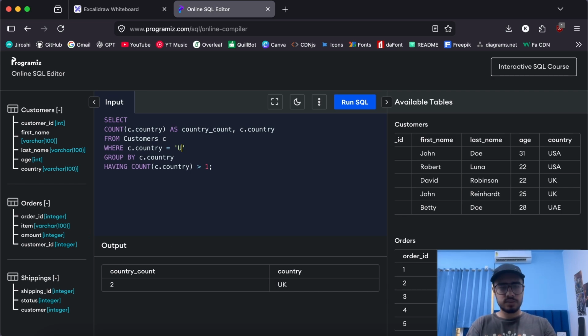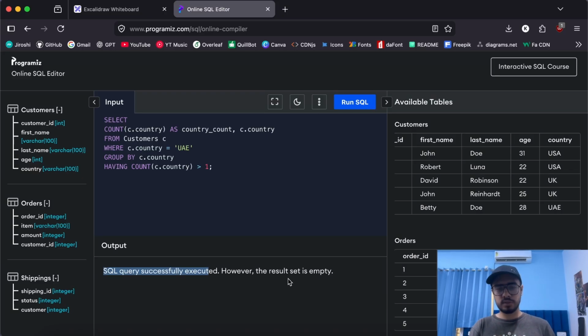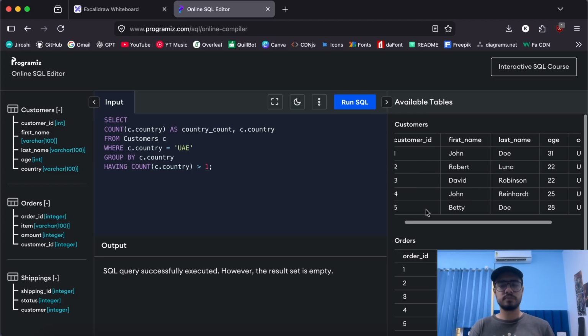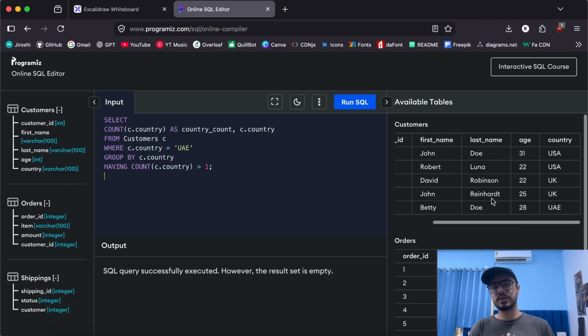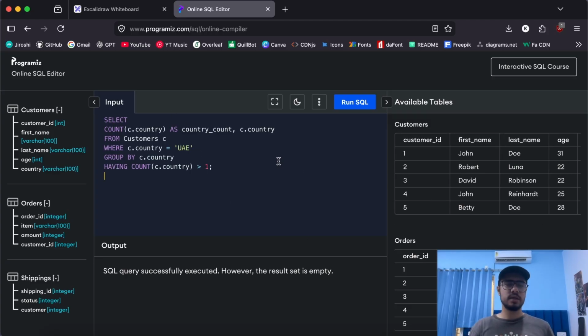Now if I try to change this from UK to UAE, I will get this message that the SQL query has successfully executed. However, the result set is empty. That means there is no country called UAE with a row count greater than 2. Because as per the given data set here, it matches the exact scenario and gives us nothing, because there is no such condition that is fulfilled, right?